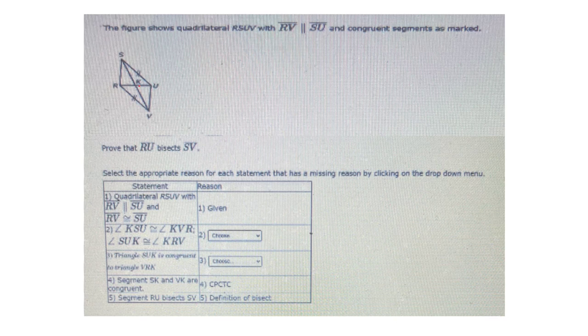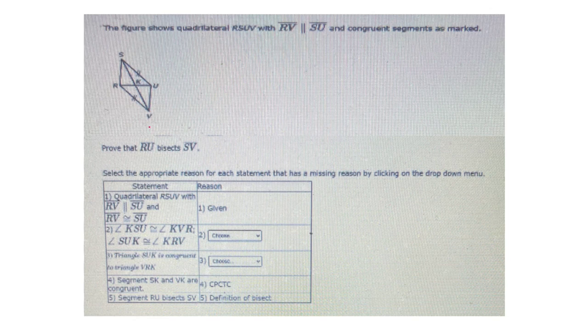KSU, KVR. Well, how do we know that? And then it says SU. Oh, how do we know? They are alternate.